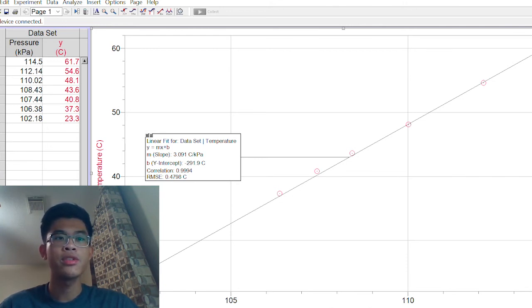The graph was linear, so it was expressed by the equation T = mP - b, where b was the y-intercept and was also the absolute zero in Celsius. In our case, it was negative 291.93 degrees Celsius, where T was the temperature of the water that surrounded the flask in Celsius, and P was the pressure inside the flask in kilopascals.